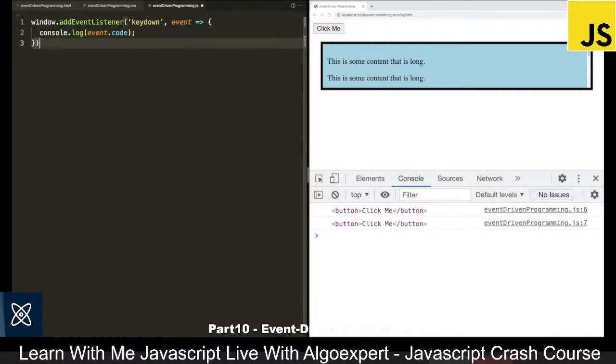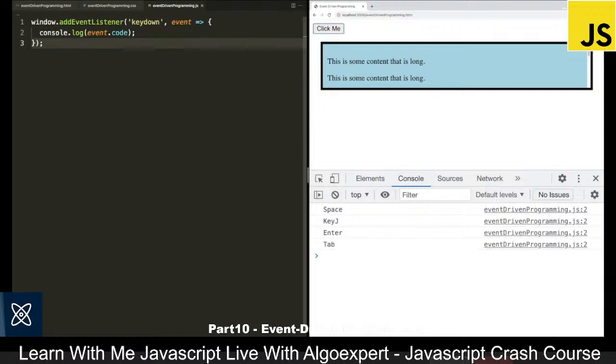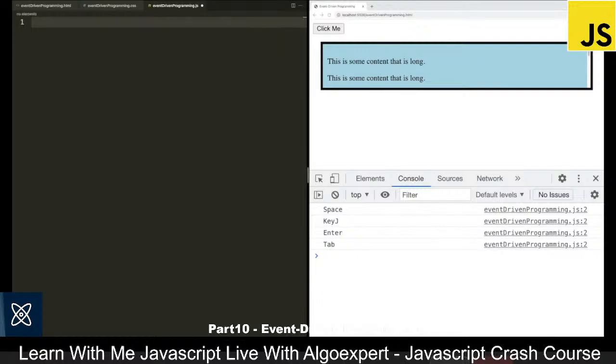So for example, if I save this and we come to the browser and I click the spacebar, you can see it logs out Space. And then if I click, say, the J key, it logs out KeyJ. If I click enter, it logs out Enter. If I click on tab, it will log out Tab, and so on and so forth. Now, similar to keydown, we also have keyup, which is going to only log when I release the key. There's also a keypress event, but this is actually deprecated, so you will want to use keydown or keyup. Okay, so next what I want to look at is scrolling. So let's remove this code and let's get the scrollable container.